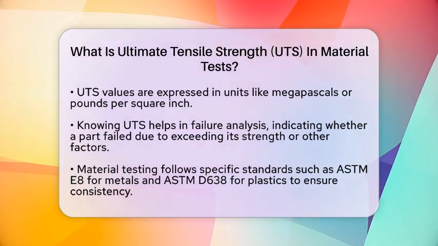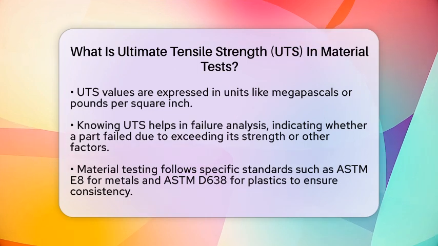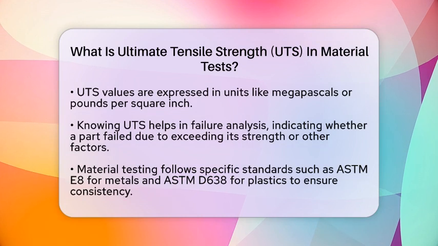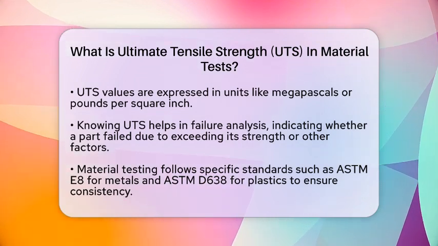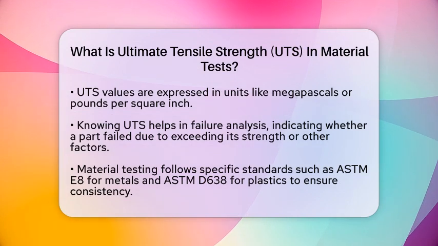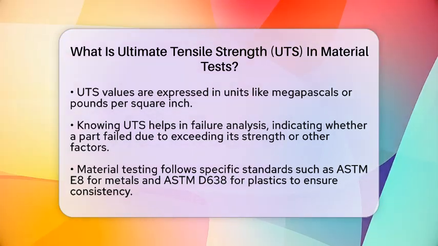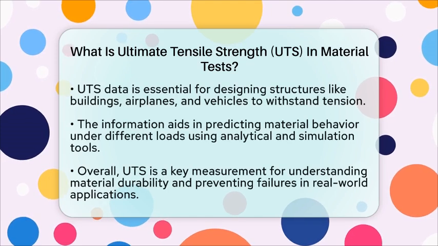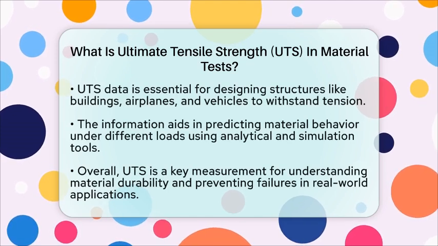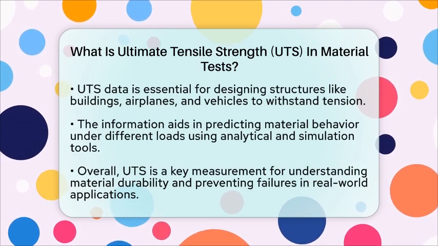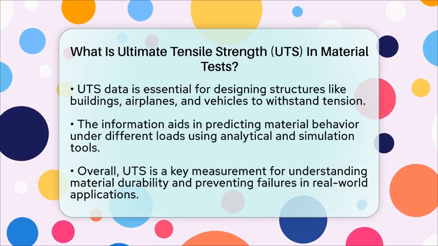In real-world applications, knowing the UTS is vital. Structural steel used in buildings must withstand tension forces without failing. Aluminum alloys in airplanes need to handle flight stresses safely. Polymers in cars and electronics are tested to ensure they won't break under mechanical stress. Composite materials like carbon fiber are tested to balance strength with weight, especially in sports equipment and aircraft parts.